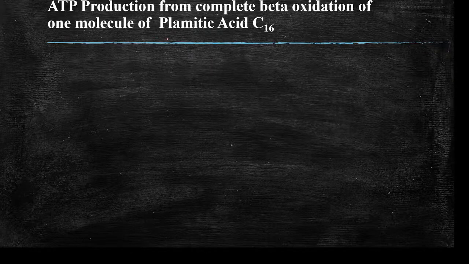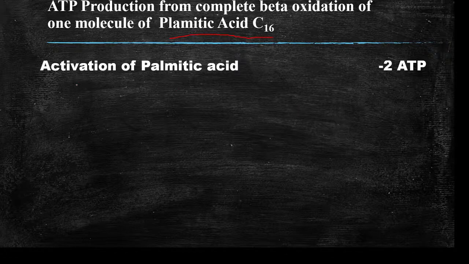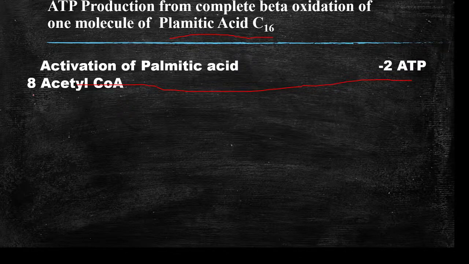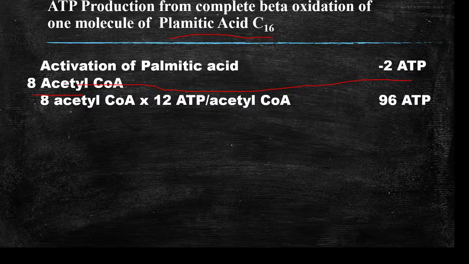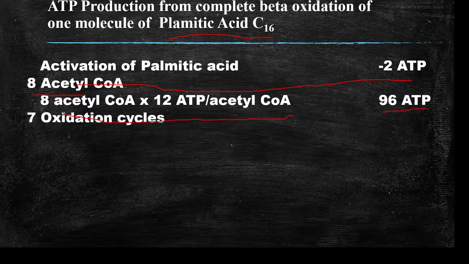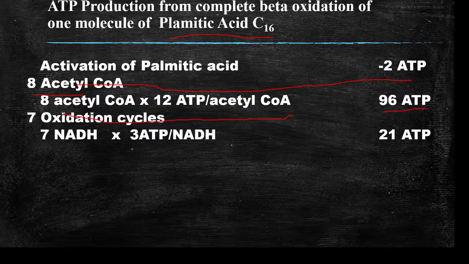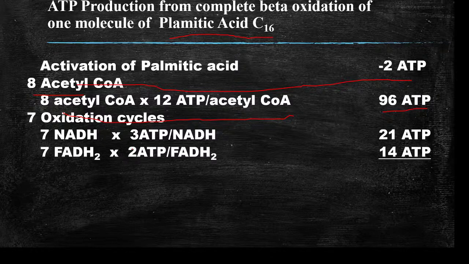Okay, so the energetics of beta oxidation of palmitic acid. Activation of palmitic acid requires 2 ATPs. 8 acetyl CoA molecules are generated. When these 8 acetyl CoA molecules enter the TCA cycle, they produce 96 ATPs. The 7 oxidation cycles produce 7 NADH and 7 FADH2.